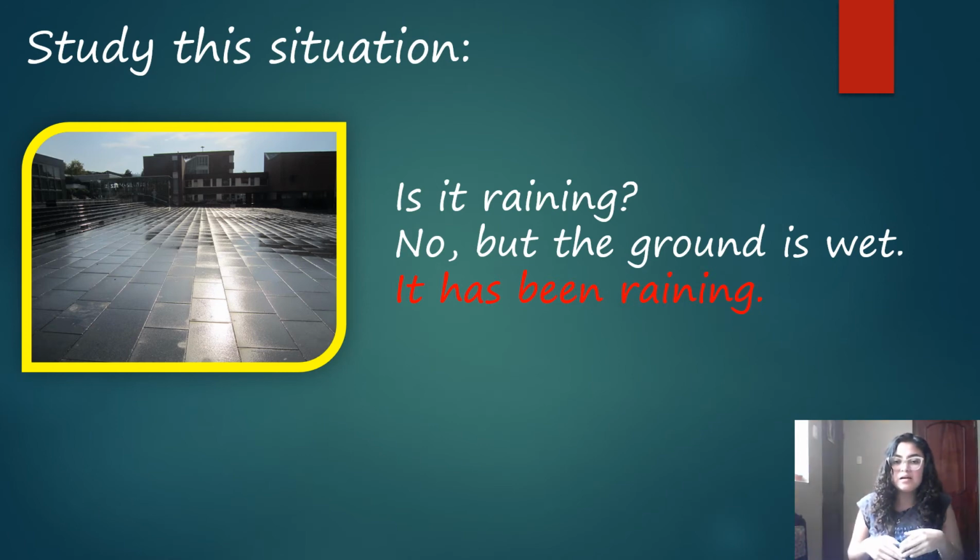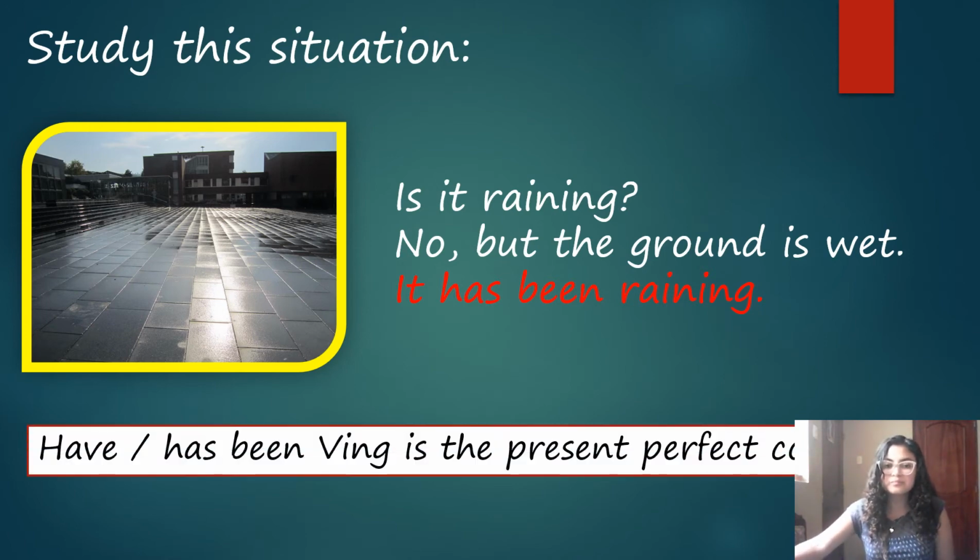If the floor is wet, that means that it has been raining. So here we use the auxiliary have or has plus been plus my verb with ing, and that means that we are using the present perfect continuous.